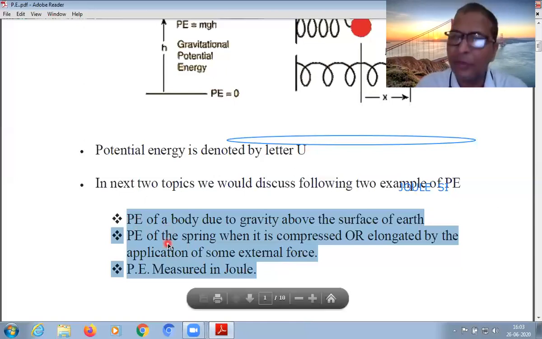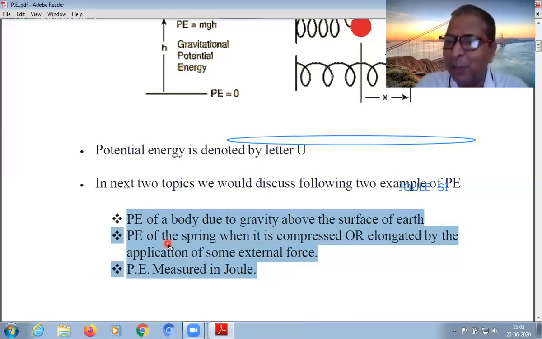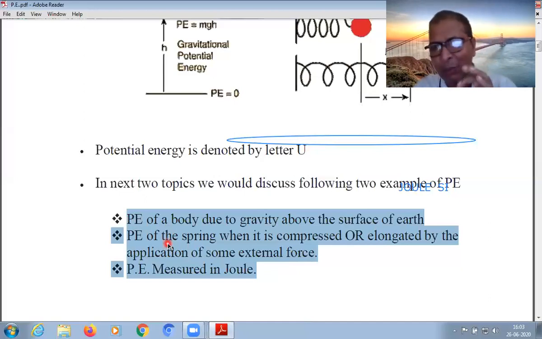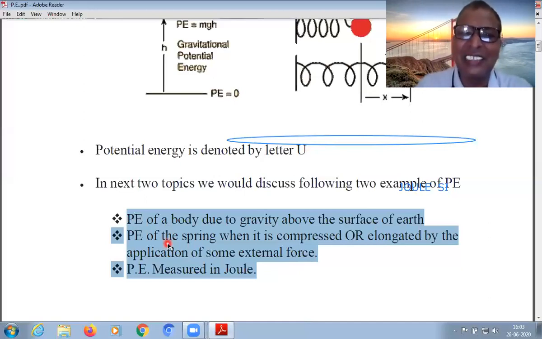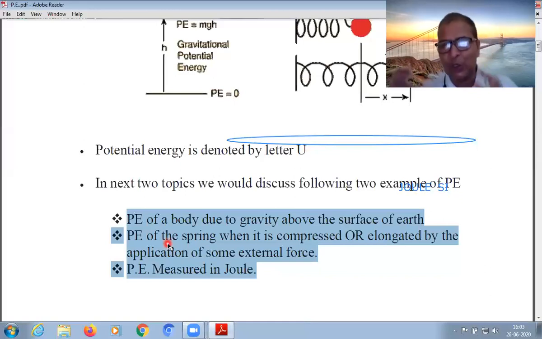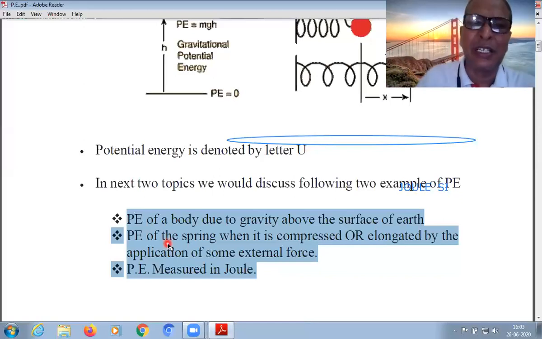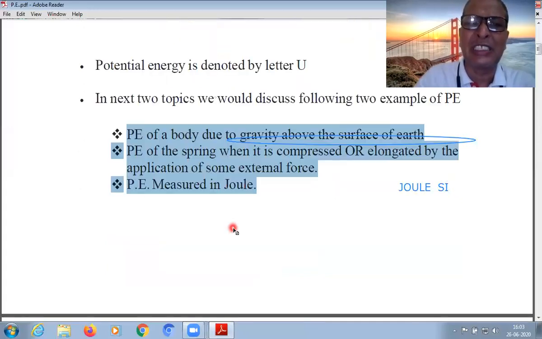One, potential energy of a body above the surface of Earth is dependent on acceleration due to gravity g. And second, potential energy in a spring is stored when it is either compressed or elongated. These two topics we will see today.